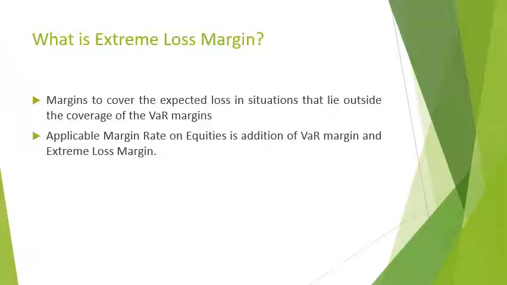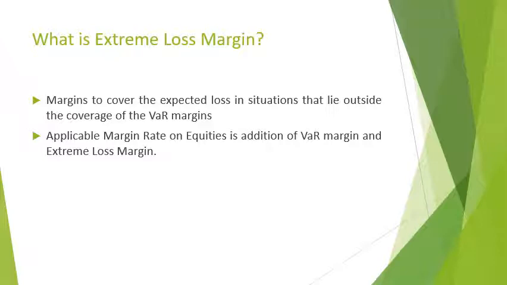This is very important to understand. As I mentioned earlier, VAR margin cannot cover the full risk. So we calculate extreme loss also and add it to the VAR margin. The applicable margin rate on equities is therefore a combination of VAR margin and extreme loss margin.